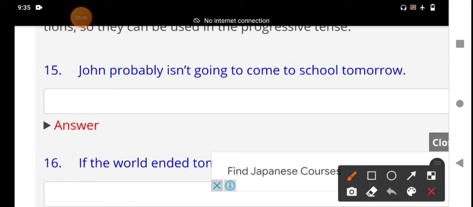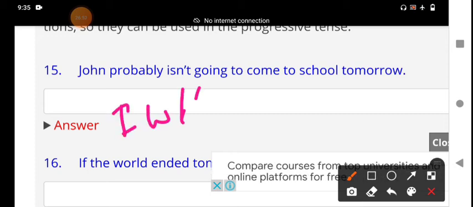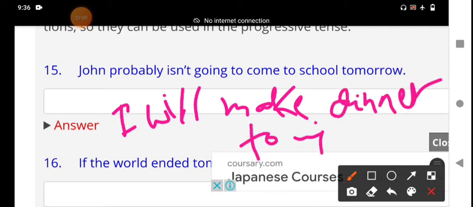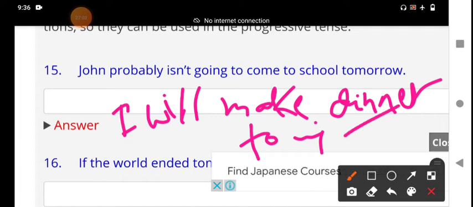Will is used for promise. I will make dinner tonight. This is the voluntary action. I myself tell you, I will make dinner tonight.